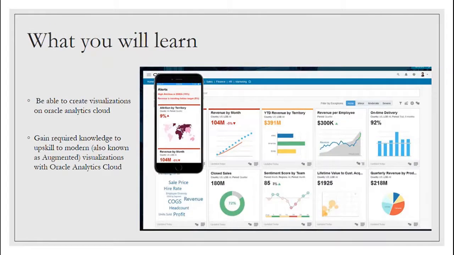Coming to the next one, this course will focus more on the visualization capabilities of OAC. You will learn what can be done as per the use case, how to design a good dashboard or a good report, what insights can be extracted from the data, and how to transform the data to make the best visualizations.